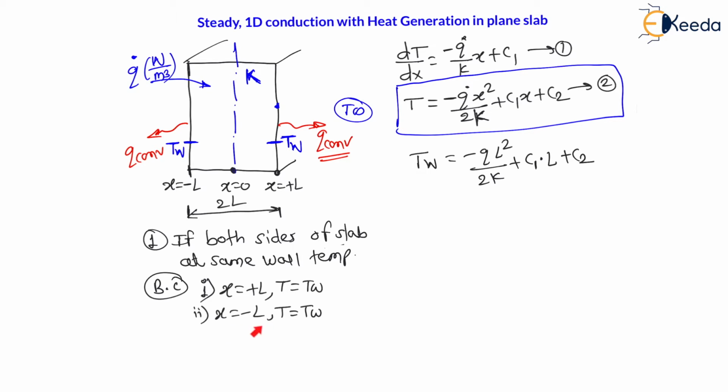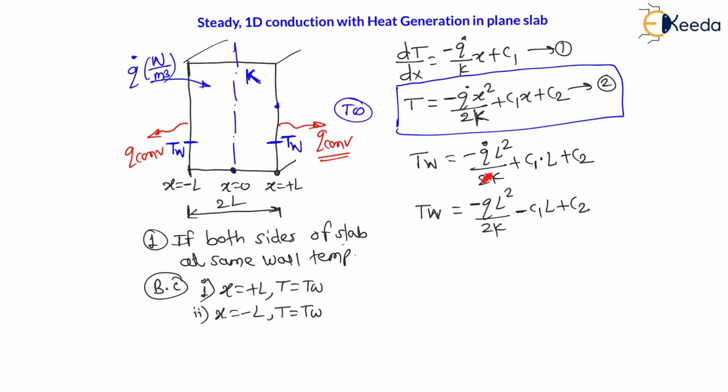Again if I use the second boundary condition, that is x is equal to minus L, T is equal to T wall, let us put here. Therefore temperature is T wall, x is minus L, therefore minus L square will be equal to L square only. Therefore minus q dot L square divided by 2k plus, now here C1 into minus L, minus C1 L, right? Therefore here instead of a plus sign there will be a minus sign. Therefore the equation will become minus C1 L plus C2, right?